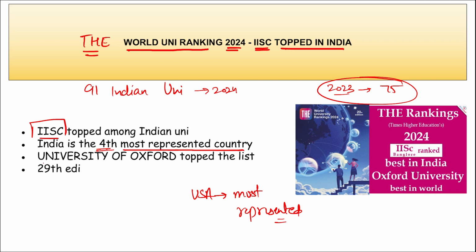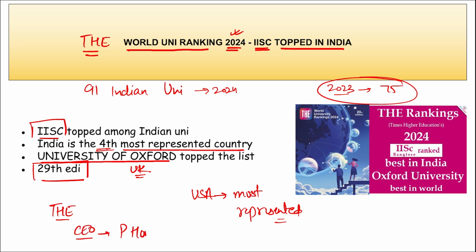Then coming back, in this list, who has topped? It was topped by University of Oxford, that is in UK. And this THE ranking was the 29th edition of the Times Higher Education World University Ranking in 2024. Right, so these are some of the data that you need to remember. Then if we talk about THE, Times Higher Education Ranking, who is the CEO here?